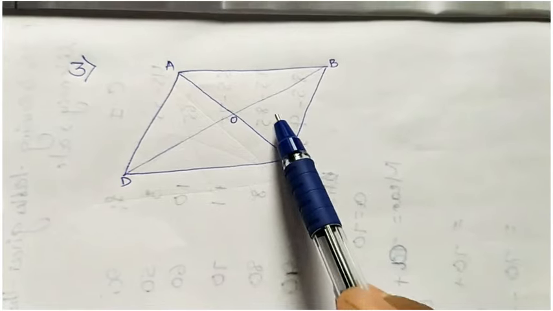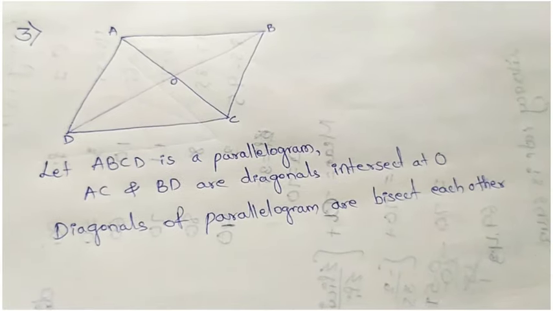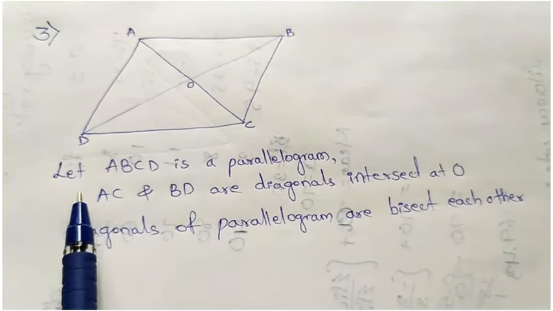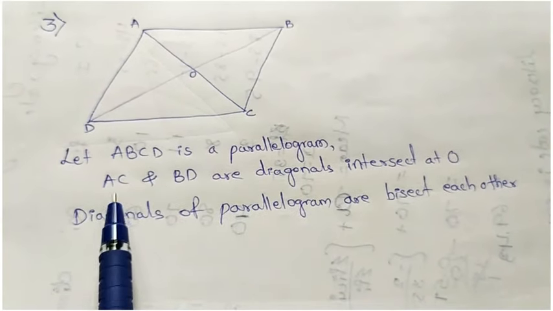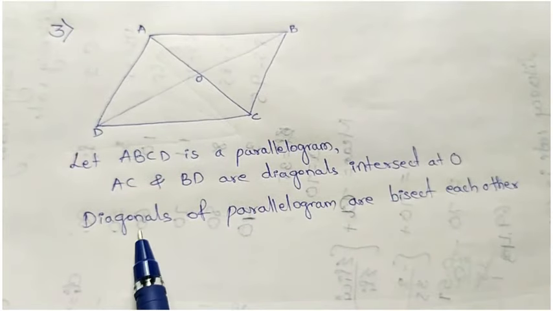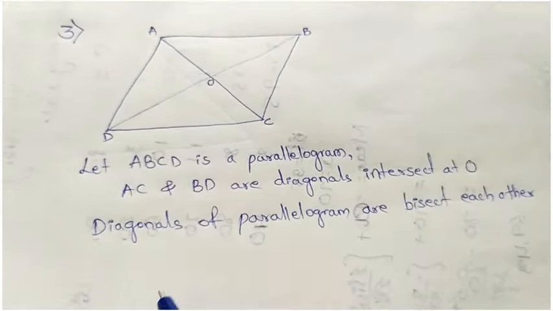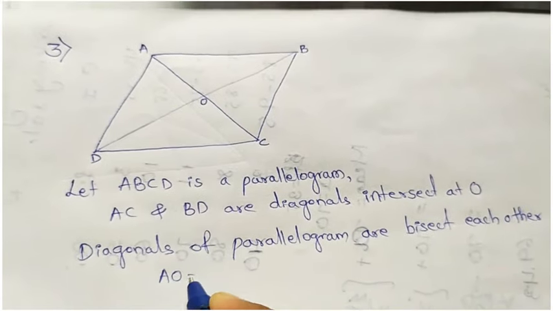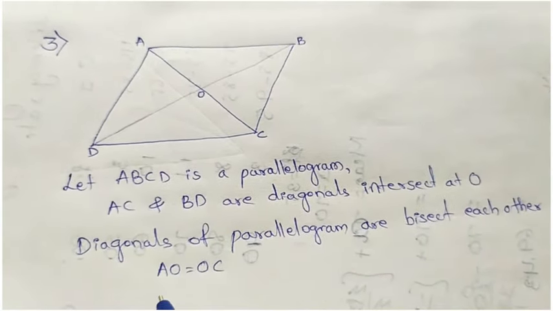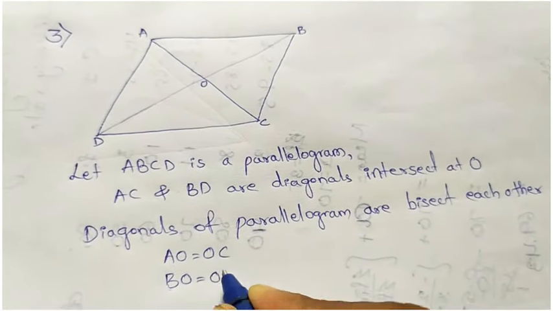Okay, so using the median statement, we will solve now. So you have to write the description like this. Let ABCD be a parallelogram, AC and BD are diagonals, intersecting at O. Diagonals of a parallelogram bisect each other. Bisect each other means here we will get AO equal to OC, similarly BO equal to OD.